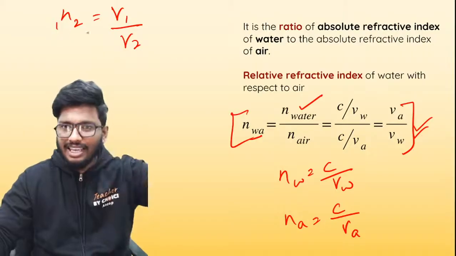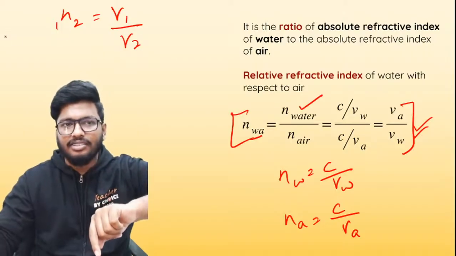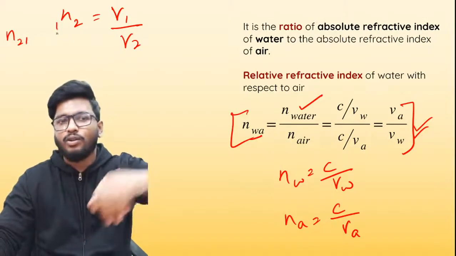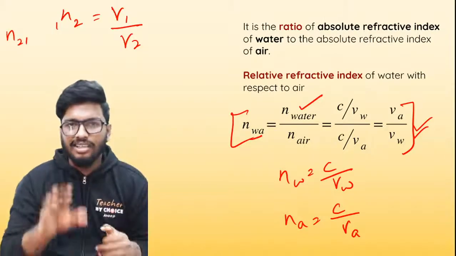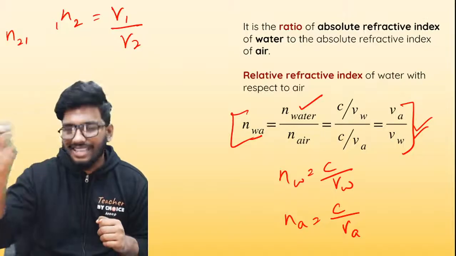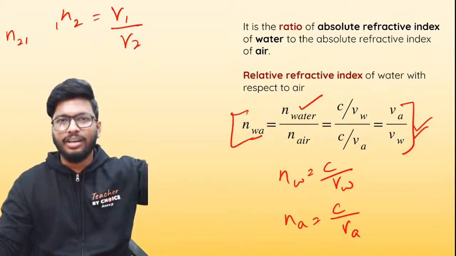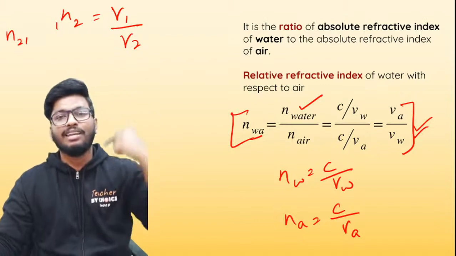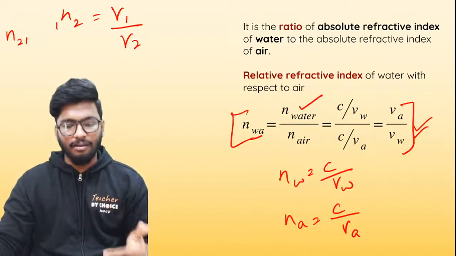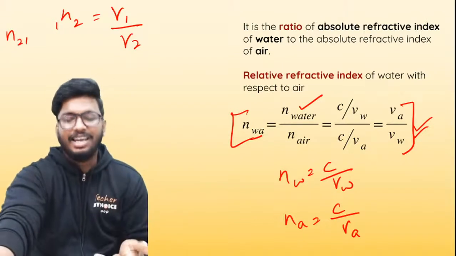All right, this is also the exact same thing. Just like how we wrote over here, it is n21. I can also write it as n21, with the subscript on the left-hand side. That means the refractive index of the second medium with respect to the first medium is equal to the speed of light in the first medium divided by the speed of light in the second medium. It's very, very, very important, guys.